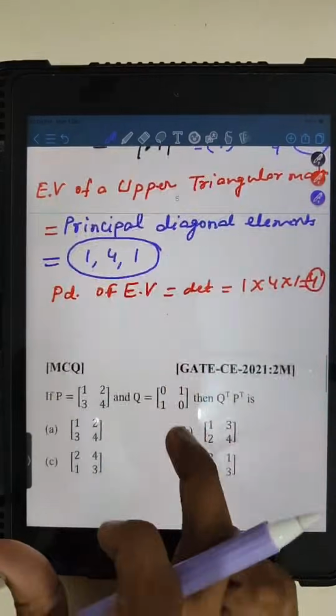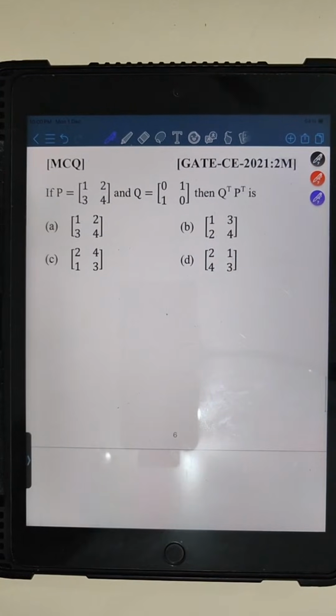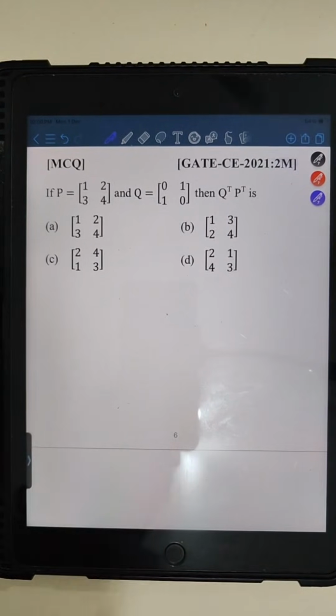Can we move to the next question? So here we have the next question. This question says that there is a matrix P and there is a matrix Q, and then we have to find Q transpose and P transpose, and then we have to multiply those matrices, right? So you can attempt this question, and this question was asked in Civil Engineering GATE 2021 for 2 marks.